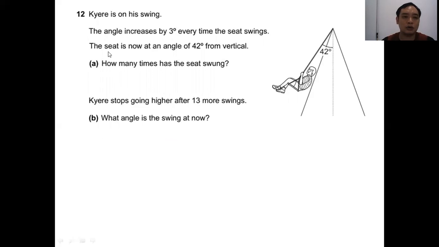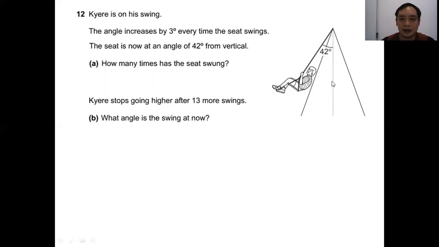Question 12. Carrie is on her swing. The angle increased by 3 degrees every time the seat swings. The seat is now at the angle of 42 degrees from vertical. A. How many times has the seat swung? Carrie stops going higher after 30 more swings. B. What angle is the swing at now?